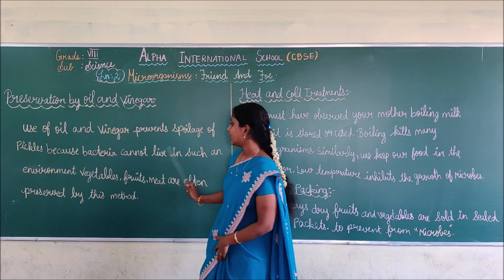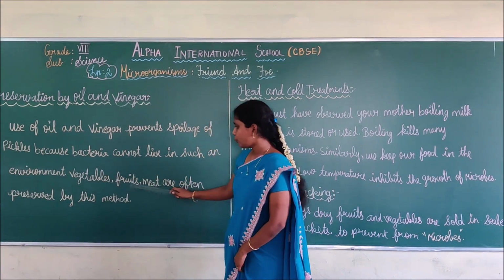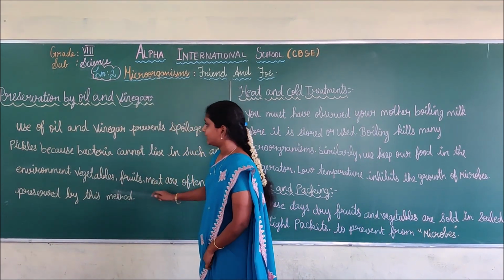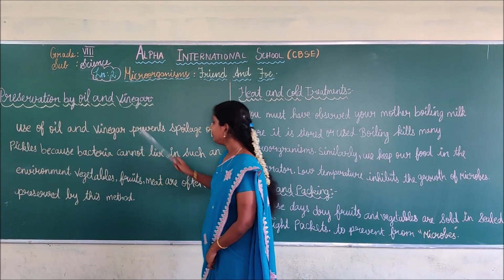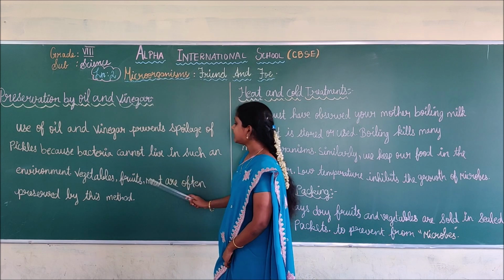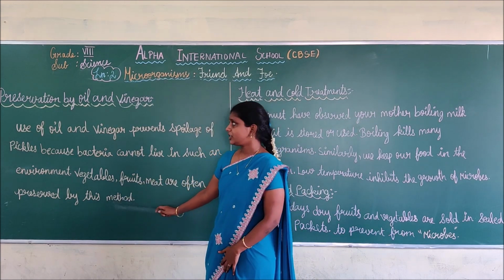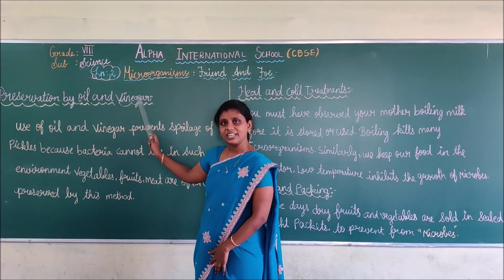Do you understand, students? Okay. Vegetables, fruits and meat are often preserved by this method. By using oil and vinegar, fruits, vegetables and meat are also preserved by this method. Do you understand, students? Preservation by oil and vinegar?